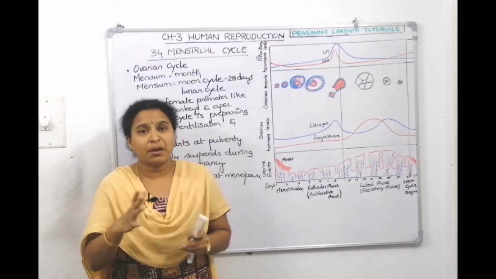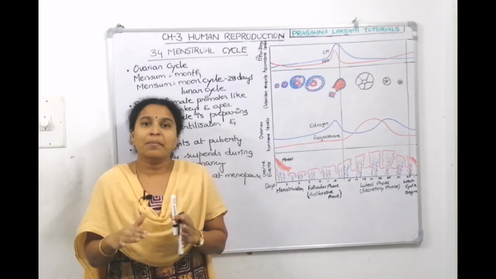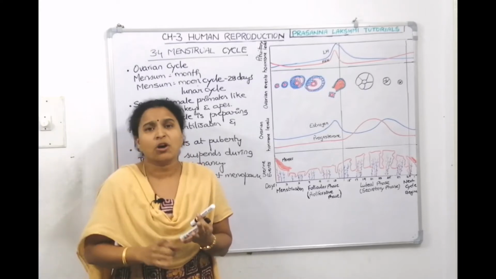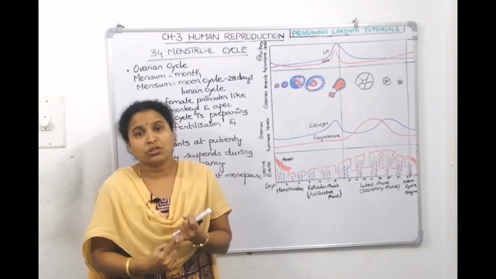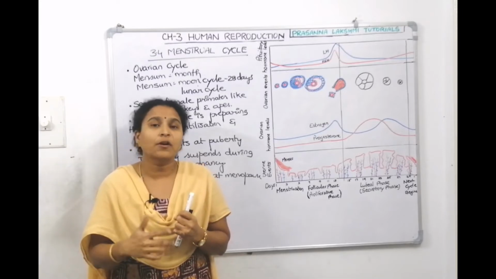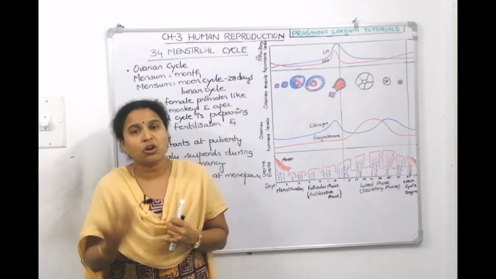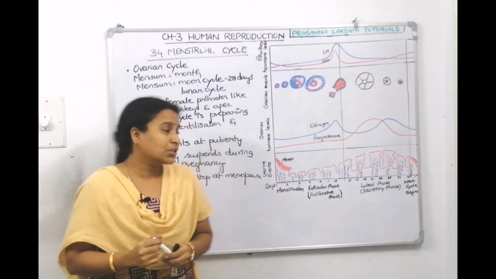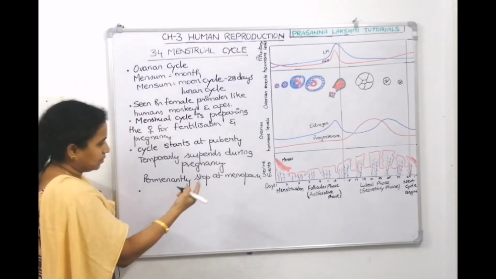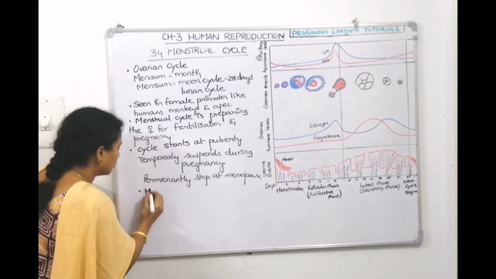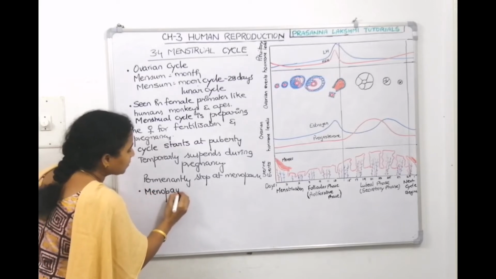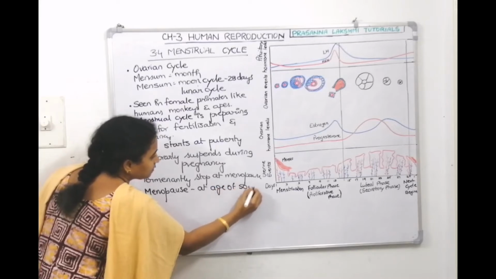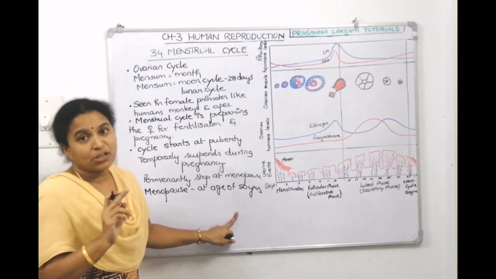Now, what is menopause? Menopause is the time when menstruation stops and hormonal production stops. Estrogen production will stop. Tell me, where is estrogen produced? Estrogen is produced by the follicles. When the follicles are not responding, female hormone production stops. Then ovulation also stops and egg production also stops. This period is called menopause. The age of menopause is variable, but usually menopause occurs at the age of 50 years.